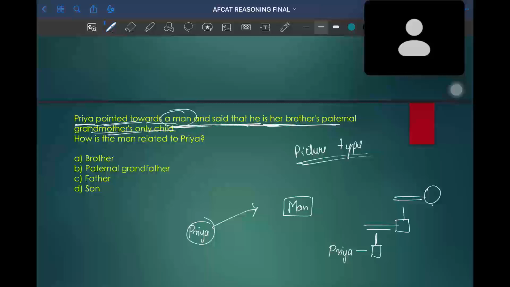Priya pointed towards a man and said that he is her brother's paternal grandmother's only child.